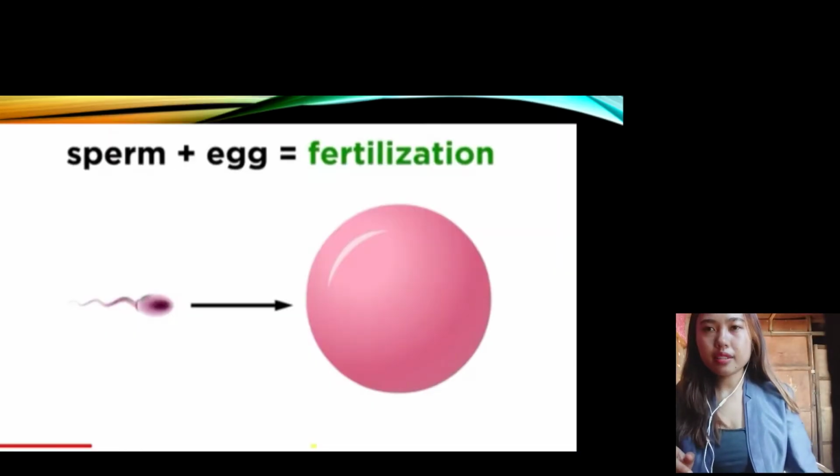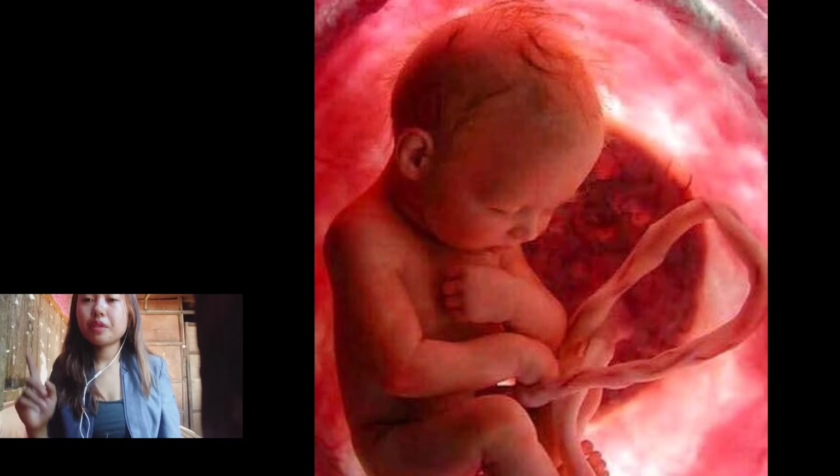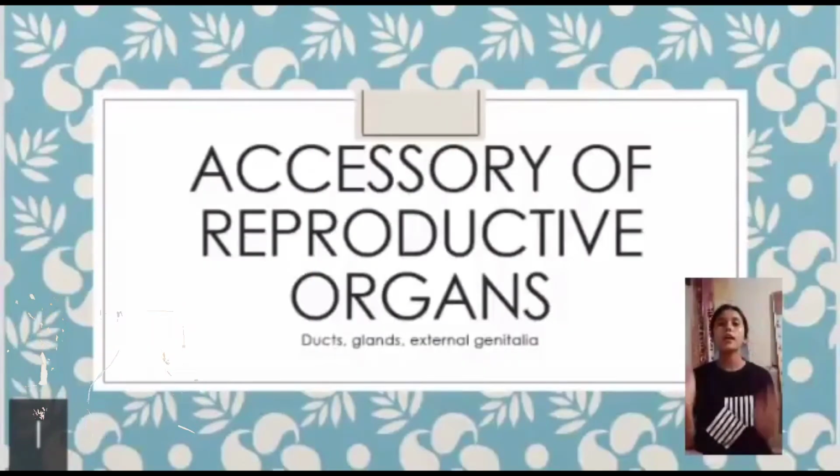When the sperm cells and egg cells meet, the result is fertilization. When fertilization occurs, there is an embryonic period and also zygote development, and that leads to the birth of a newborn baby.